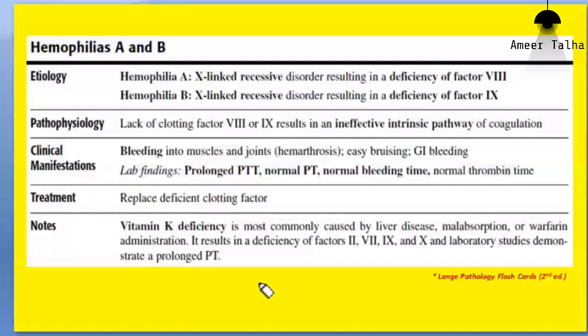So we will determine how much time is consumed till no drop of blood is seen over the filter paper. This is known as Duke's method for determination of bleeding time, and the normal bleeding time is around 6 minutes. Then we have the capillary tube method for determination of clotting time. Inshallah, you will learn how to perform bleeding time and clotting time during your practical sessions.